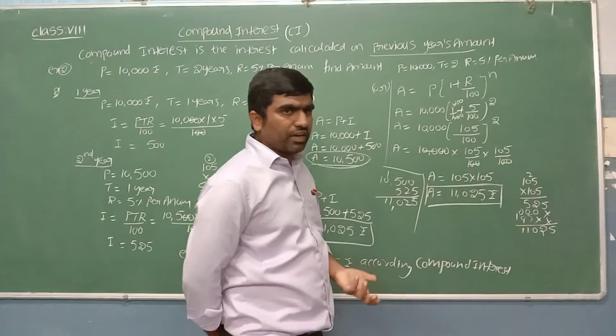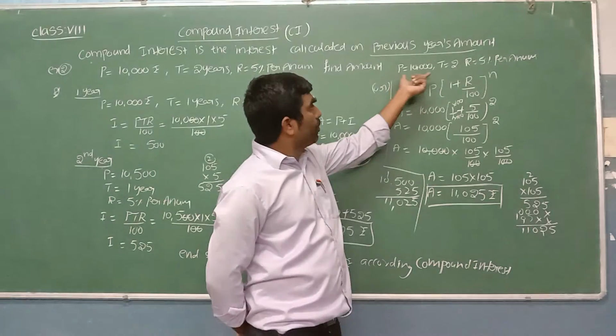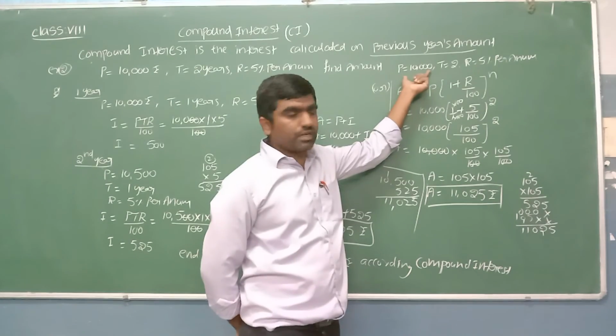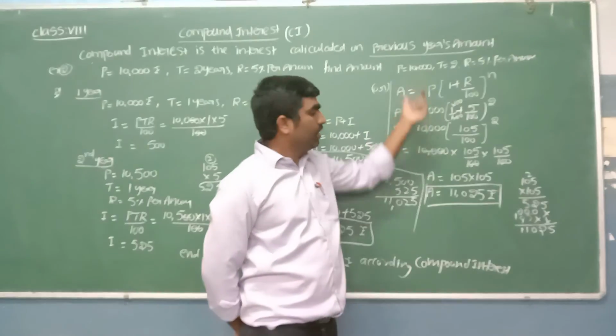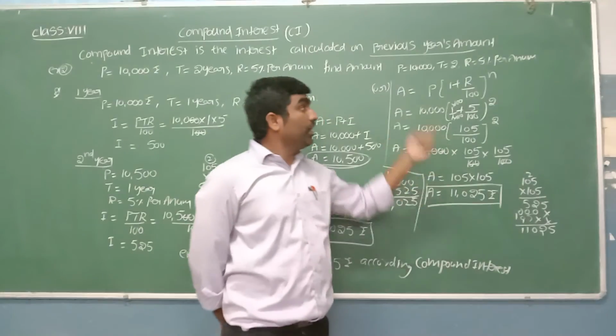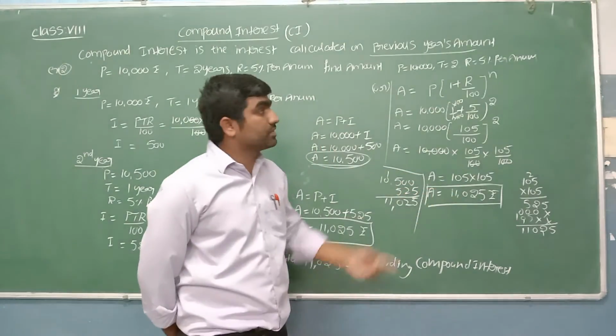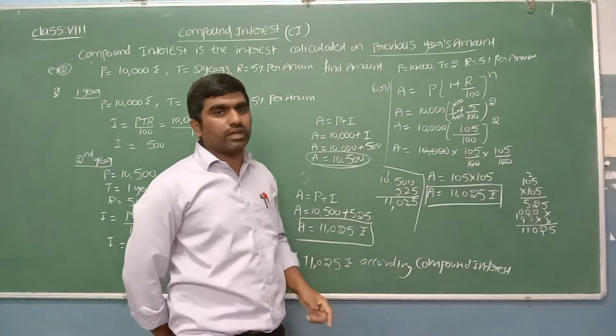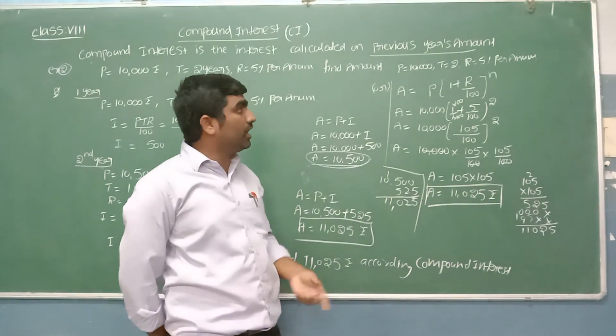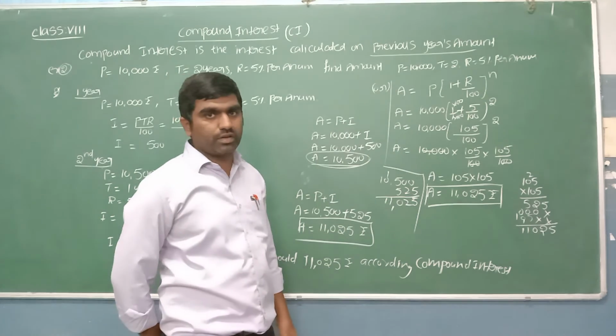Then what is the interest? Originally I borrowed 10,000 rupees and I paid 11,025. Extra, we are paying 1,025. That 1,025 is the interest amount.